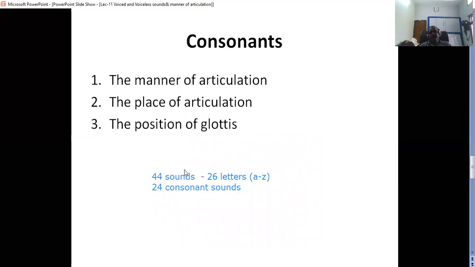Right. So, the first one is manner of articulation. In the manner of articulation, we are going to study how the air flows out, how the air is coming out. Okay, manner, in which manner, in which way. For everything, there will be some manners.